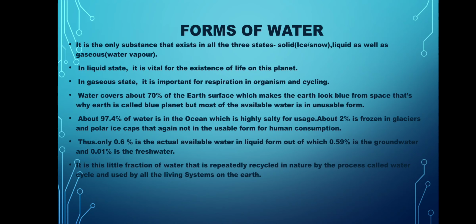So it is the little fraction of water that is rapidly recycled in nature by the process called water cycle and used by all living systems on the earth. सिर्फ 0.01% वाटर है जो लिक्विड फॉर्म में है और फ्रेश वाटर की फॉर्म में है जो हमारे अर्थ से एटमॉस्फेयर में जाता है, एटमॉस्फेयर से अगेन हमारी अर्थ पे आता है, किस प्रोसेस से? बाय द प्रोसेस ऑफ वाटर साइकिल, that is used by all living systems on the earth.